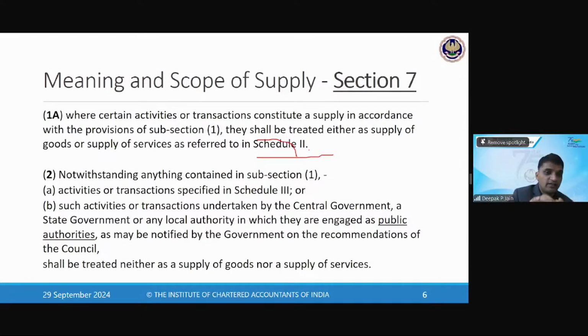Now 7(2) says that I will carve out an exception. By carving out this exception, what I'm trying to say is any of these activities under Schedule 3, or services provided by the government, shall be treated neither as a supply of goods nor as a supply of services. It is neither supply of goods nor supply of services.